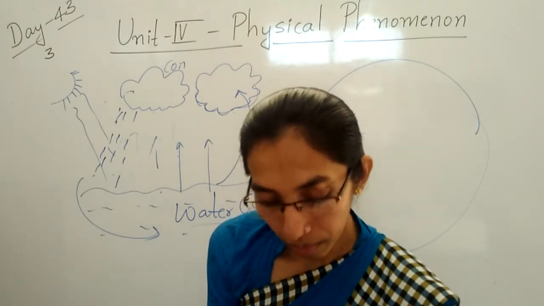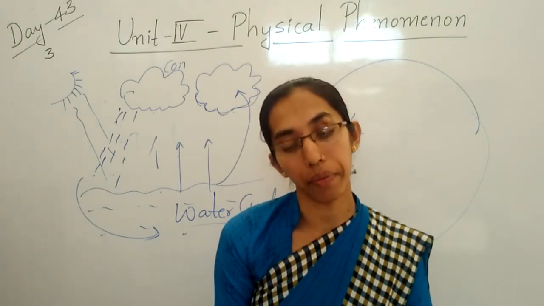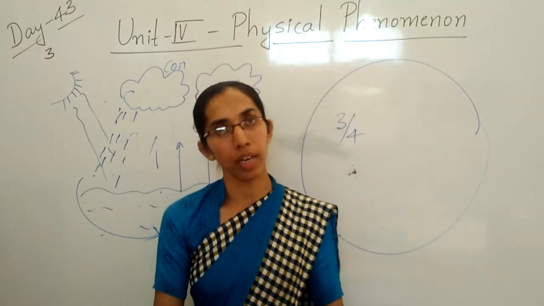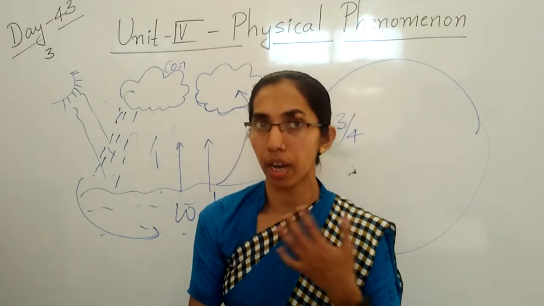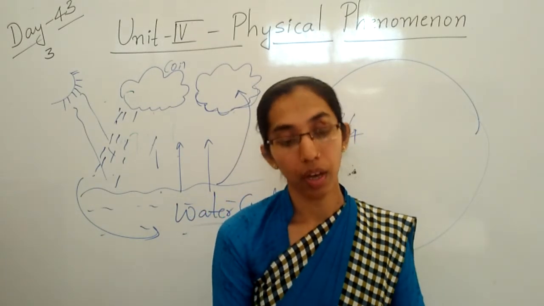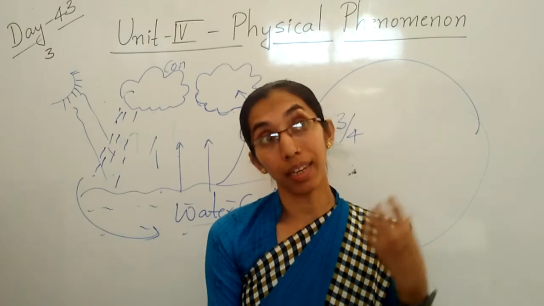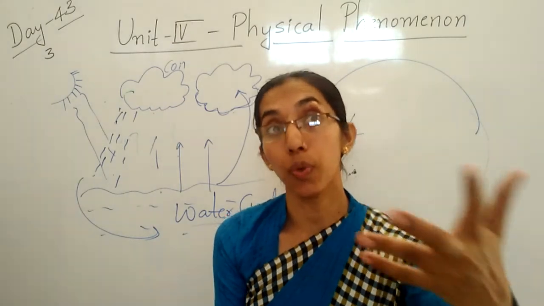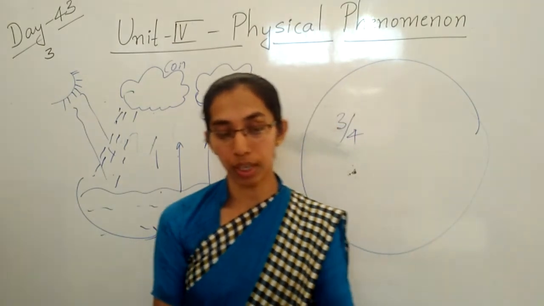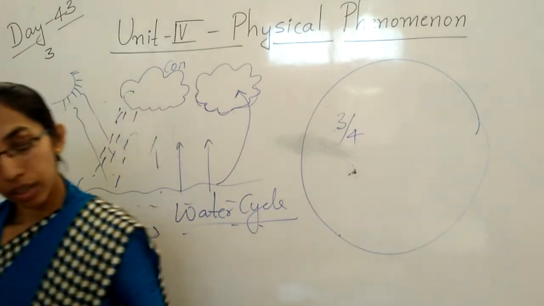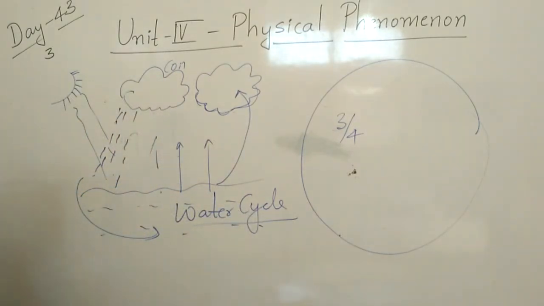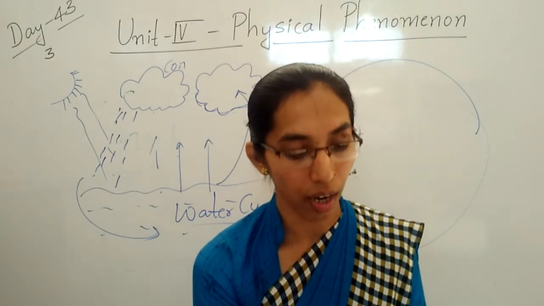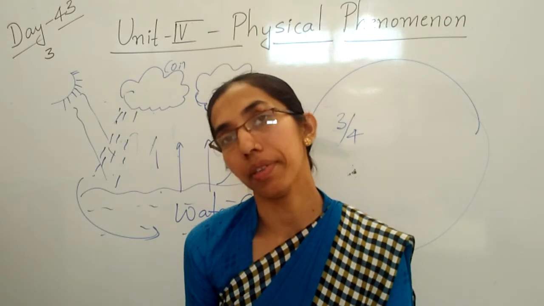Clear, children? So what is rainwater harvesting? We know that, as I said first, rain is very important for us to survive on the earth. What will we do? We will collect that rainwater and we will use it for the future. The act of saving this water and using it in the future is called rainwater harvesting.